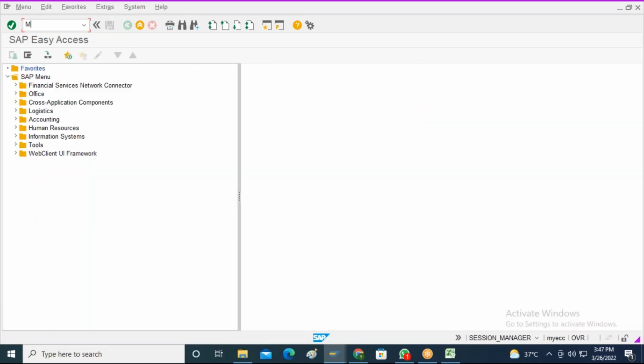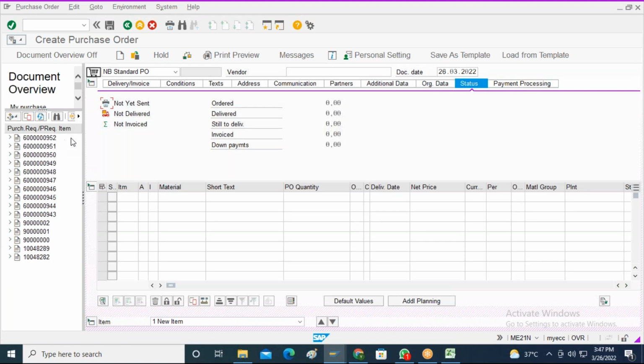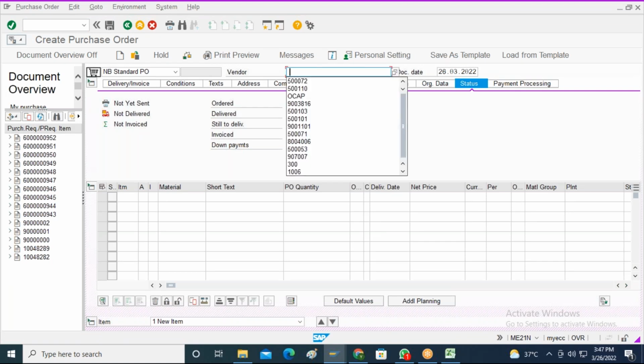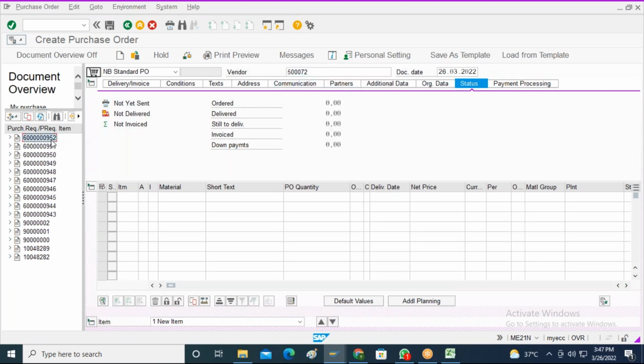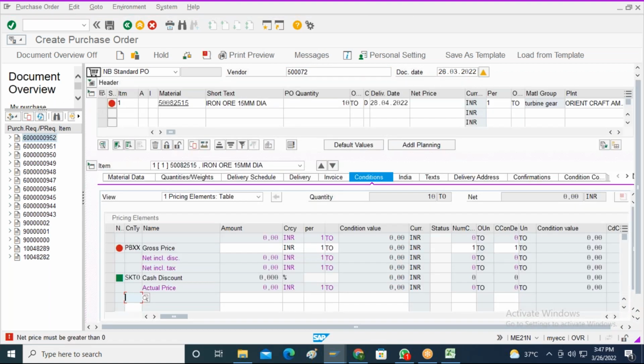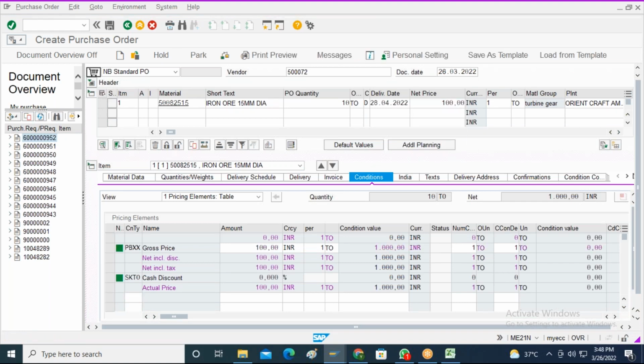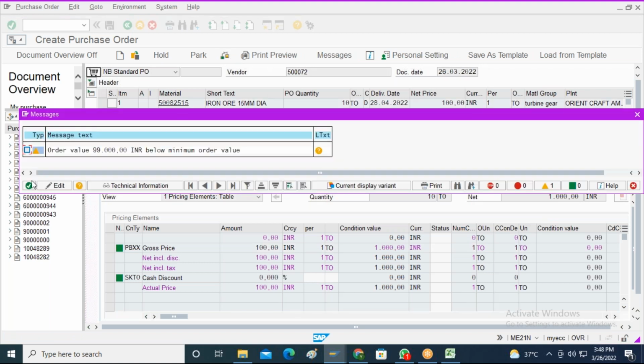I will go to the ME21N and I will convert this particular purchase requisition into a purchase order. Let us say the vendor is, I will select this, I will go to the copy. Okay, I will enter the price. I will just check and save it.